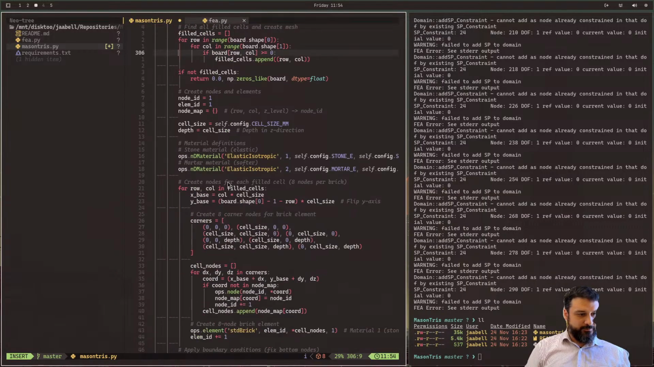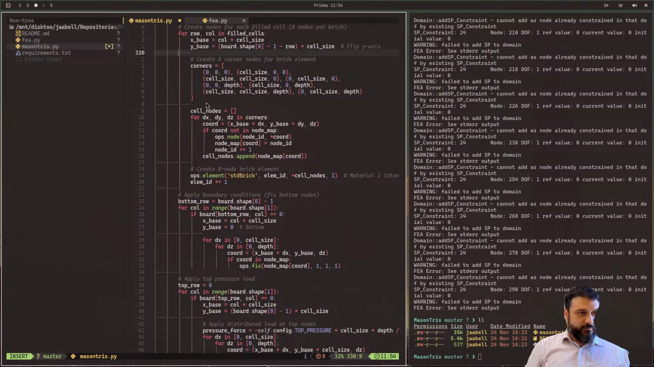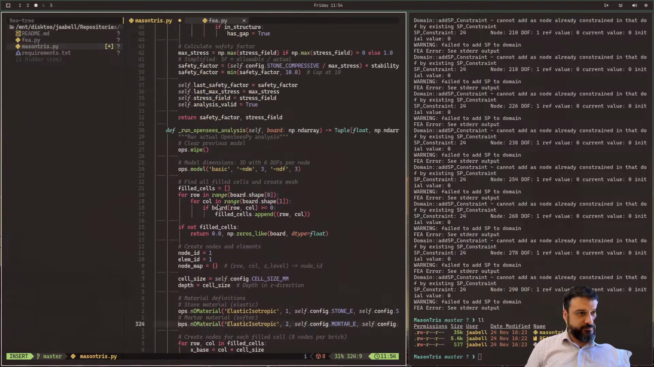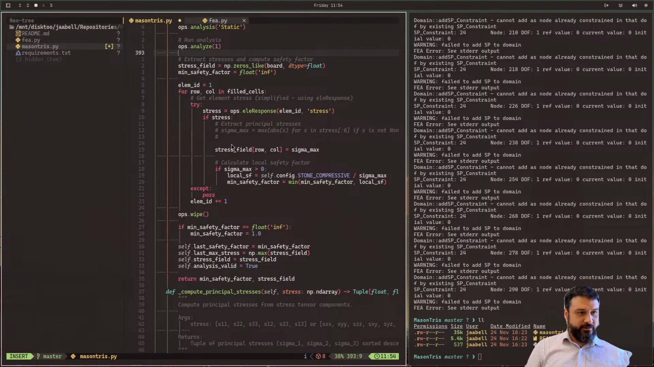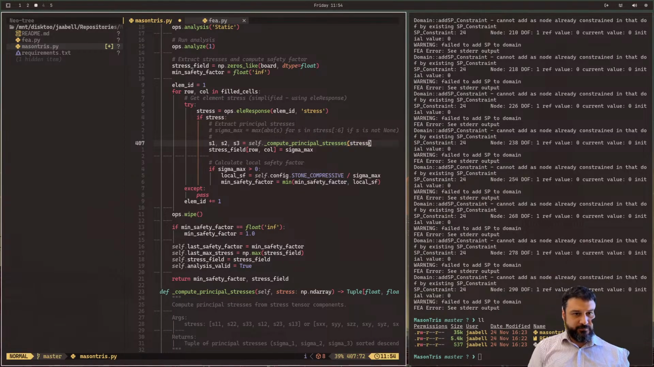Oh, where am I? I lost myself. OpenSees analysis. We're in the stress loop at the end here, the post-processing step. So let's just call it S1, S2, and S3, and let that be the return from self.compute principal stresses, and we'll call that with stress.